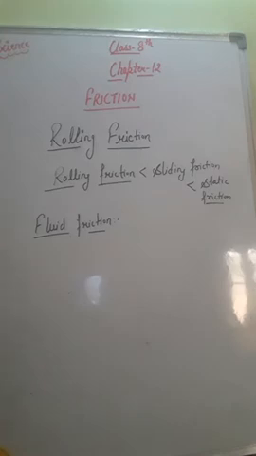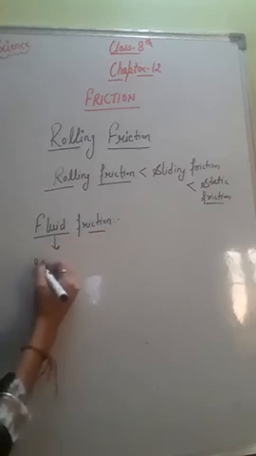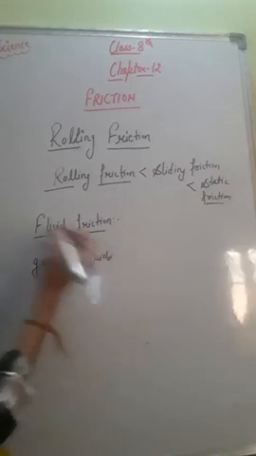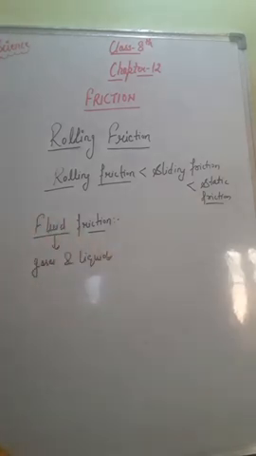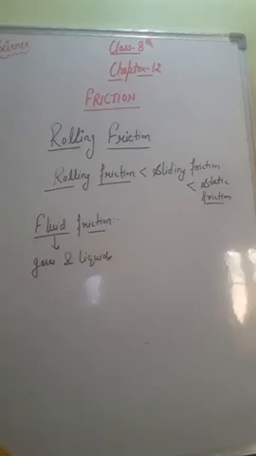In science the common name of gases and liquids is fluids, right? So gases and liquids also exert some friction. The friction exerted by the fluids is known as fluid friction. And to reduce the fluid friction, objects are given special shapes, right?